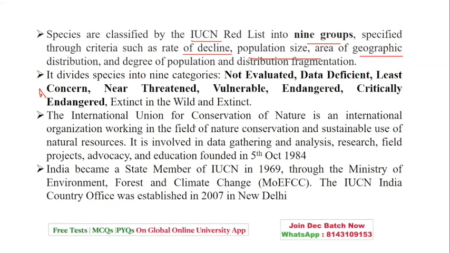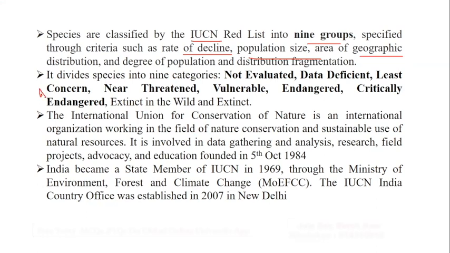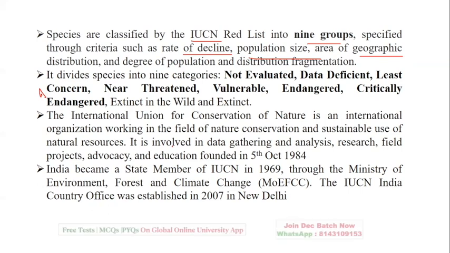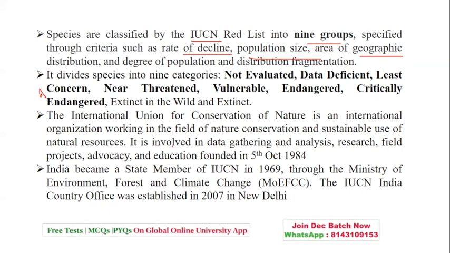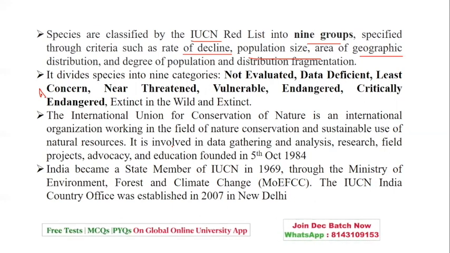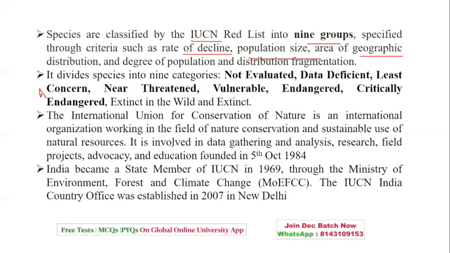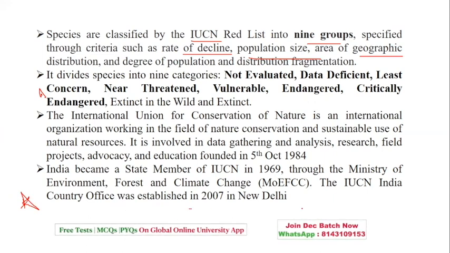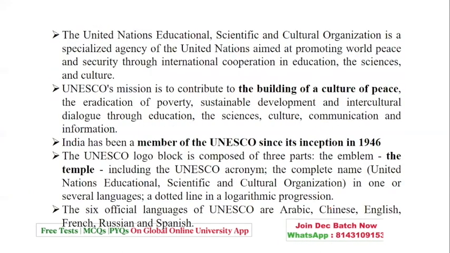The International Union for Conservation of Nature, that is IUCN, is an international organization again, which works for the sustainable use of natural resources, and it was founded in 1948. India became a member in 1969 with the help of the Ministry of Environment, Forest and Climate Change. This is of your importance, and the office was established in 2007 in Delhi.